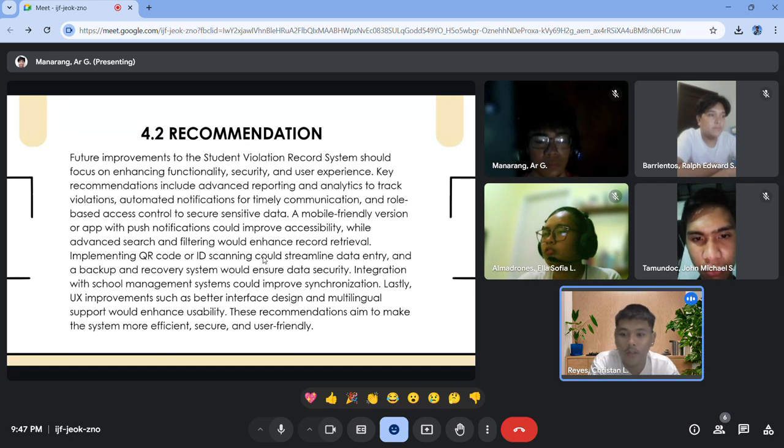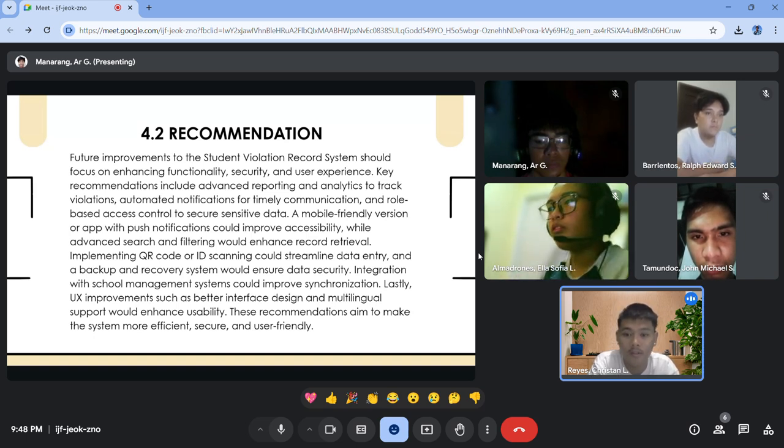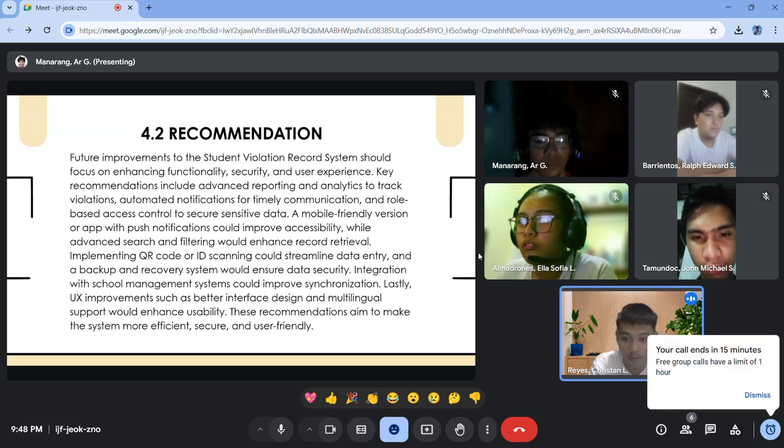Implementing QR code or ID scanning could streamline data entry, and a backup and recovery system would ensure data security. Integration with the school management system could improve synchronization. And lastly, UX improvements such as better interface design and multilingual support would enhance usability. These recommendations aim to make the system more efficient, secure, and user-friendly.